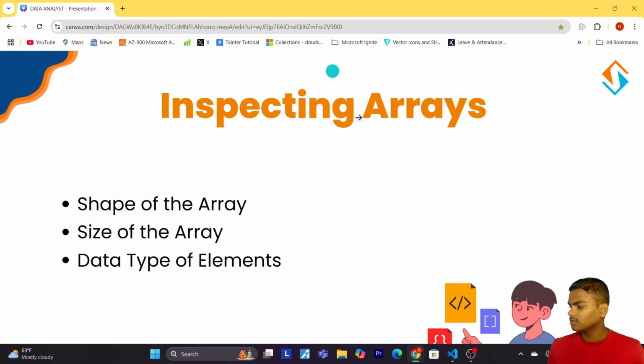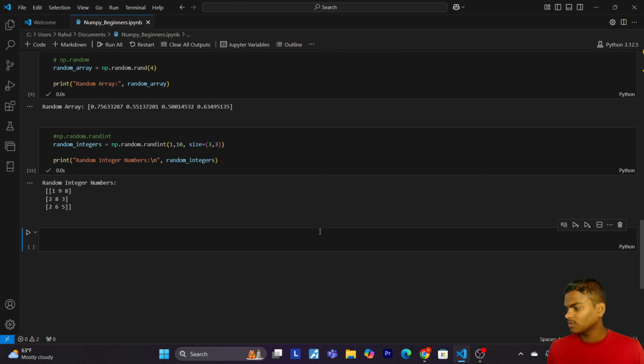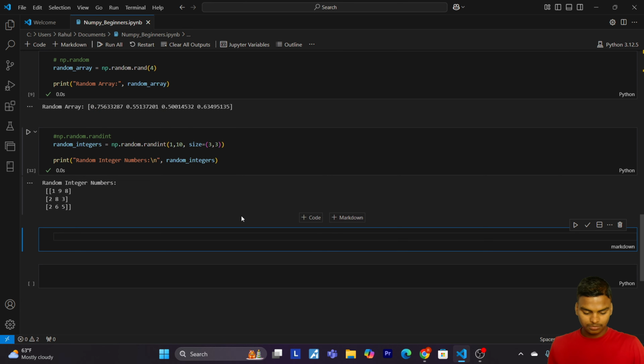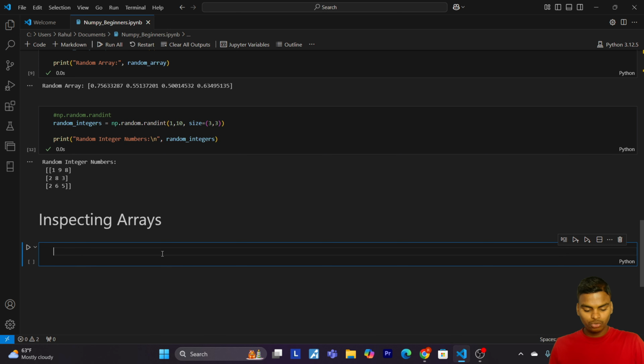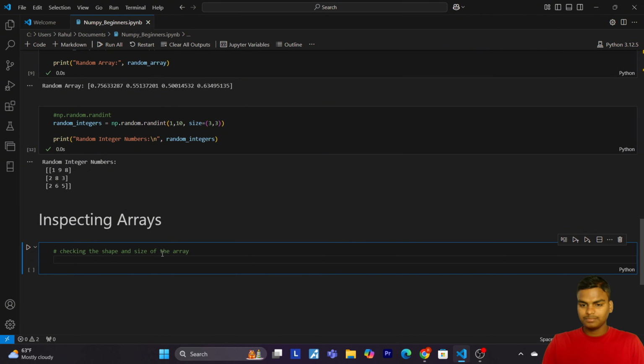So now let's come to VS Code one more time. Let me give the markdown. This time we are going to inspect arrays. The first thing we are going to do is check the shape and size of the array.